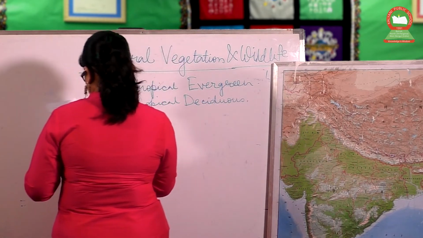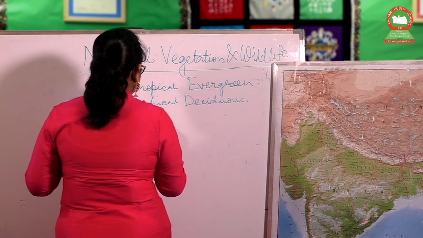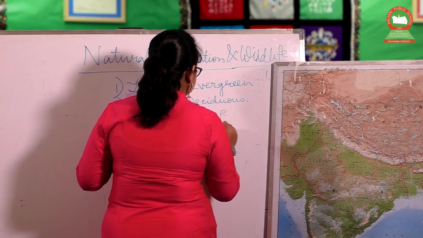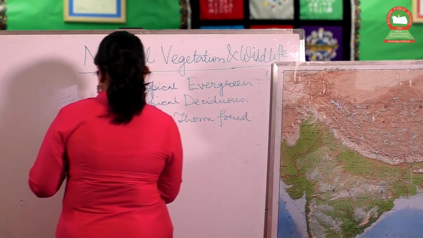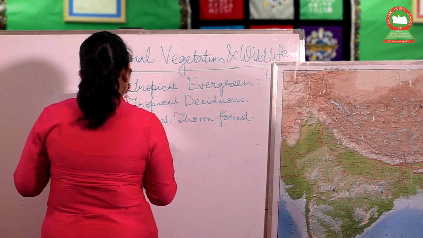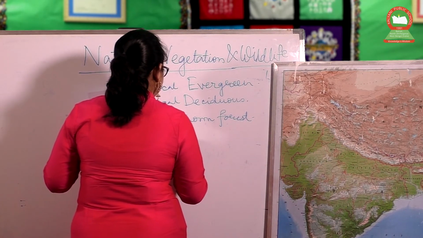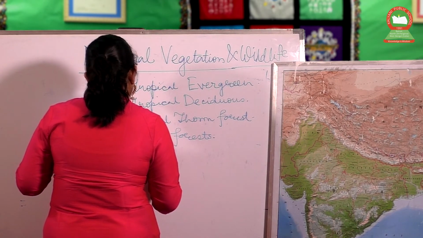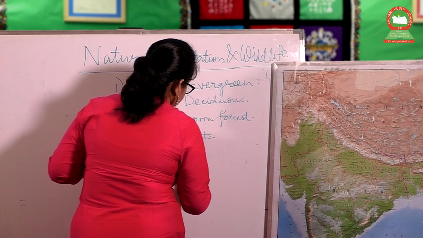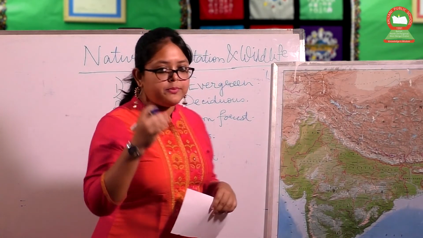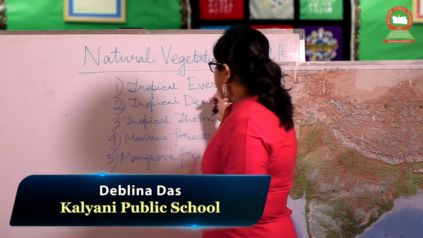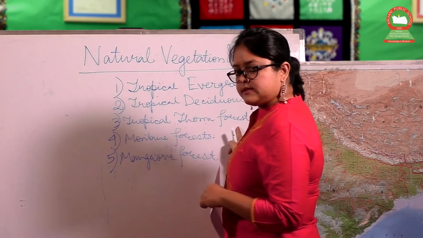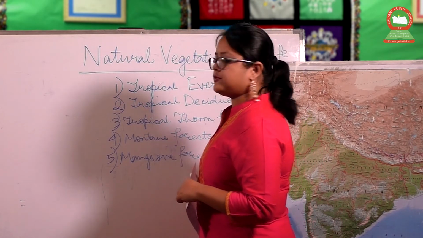The third one is tropical thorn forest or desert forest. The fourth one is montane forest or mountain forest. The fifth one is mangrove forest or deltaic forest. I am repeating again: tropical evergreen forest, tropical deciduous forest, tropical thorn forest, montane forest and mangrove forest.